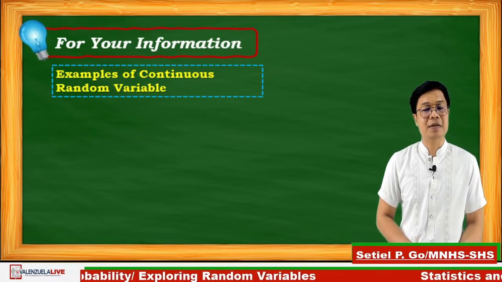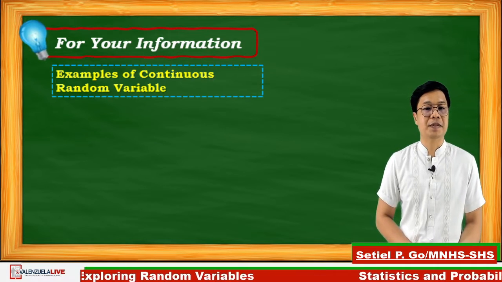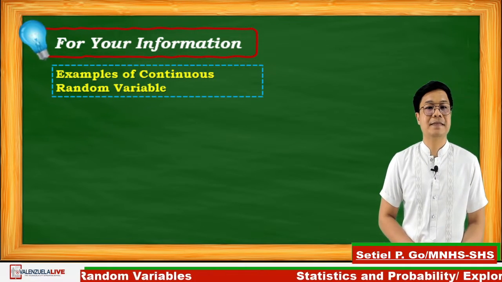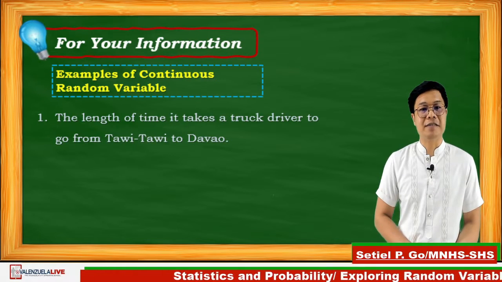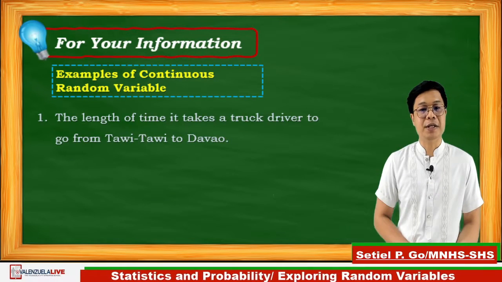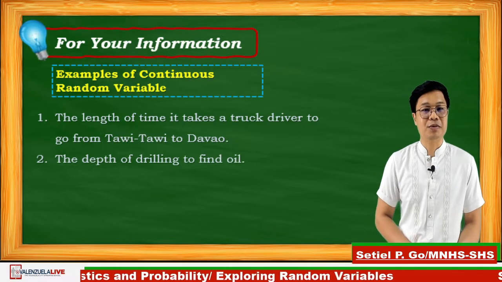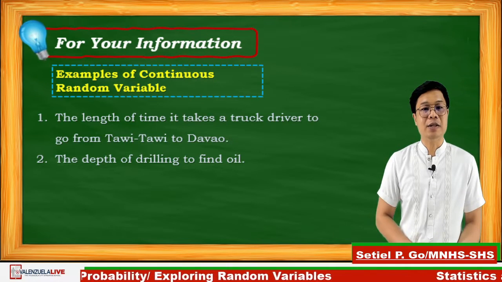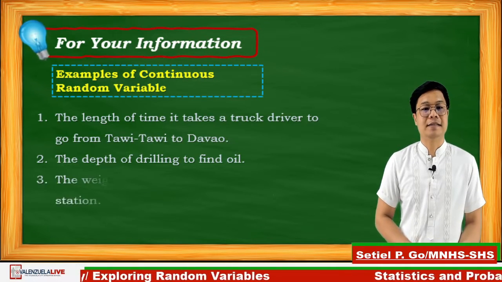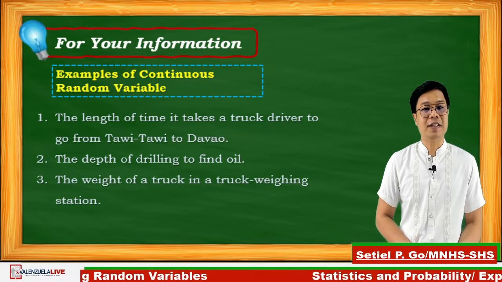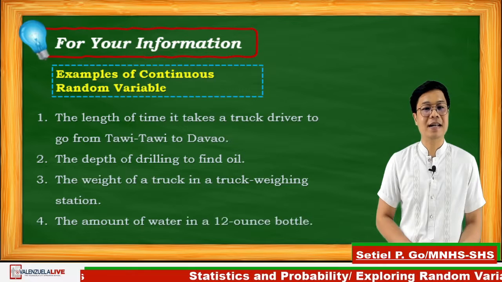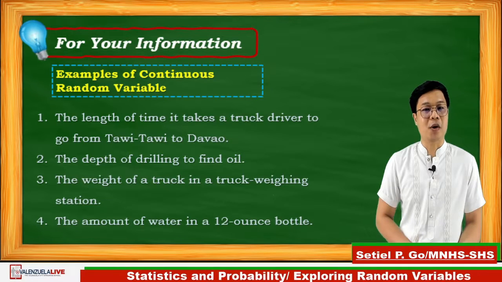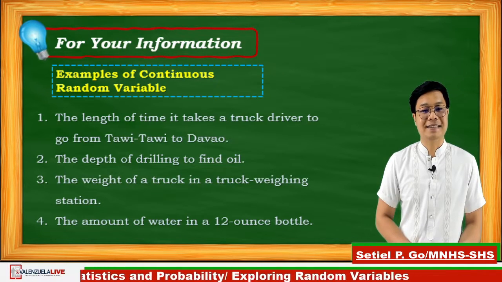And these are the examples of continuous random variable. Number 1, the length of time it takes truck drivers to go from Tawi-Tawi to Davao. Number 2, the depth of drilling to find oil. Number 3, the weight of a truck in a truck weighing station. Number 4, the amount of water in a 12-ounce bottle.